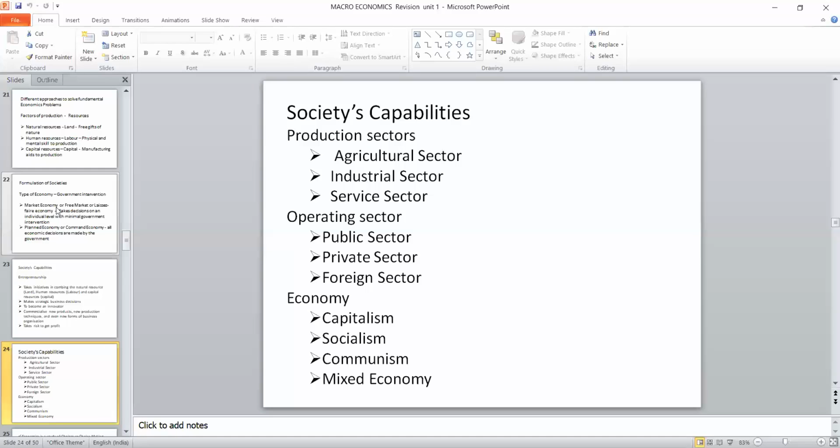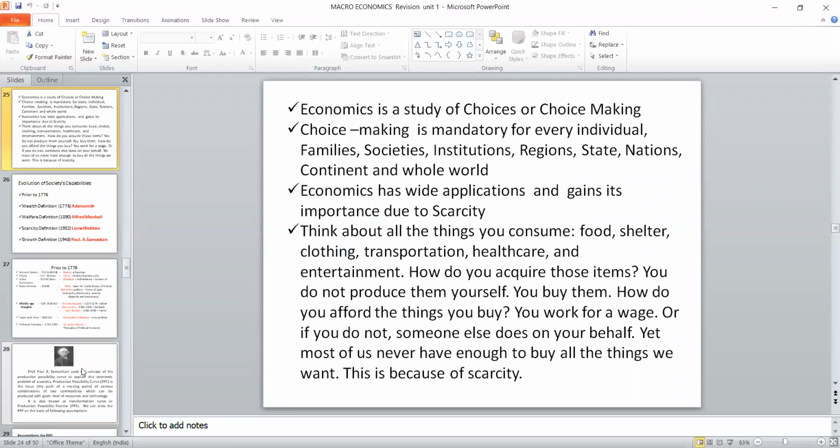So it is called private sector. Suppose the government is taking all this in the planned economy, then it is called public sector. The third operating sector is the foreign sector, that is doing international trade. So combining these productive sectors and operating sectors, we can construct a new society, which may be capitalism, socialism, or a mixed economy like India. Based on this only, we have to formulate the society capability.